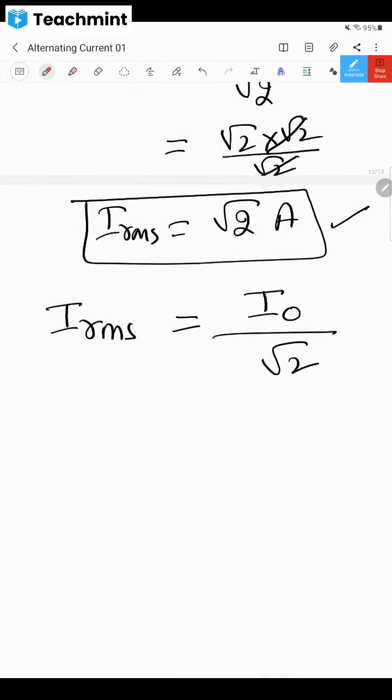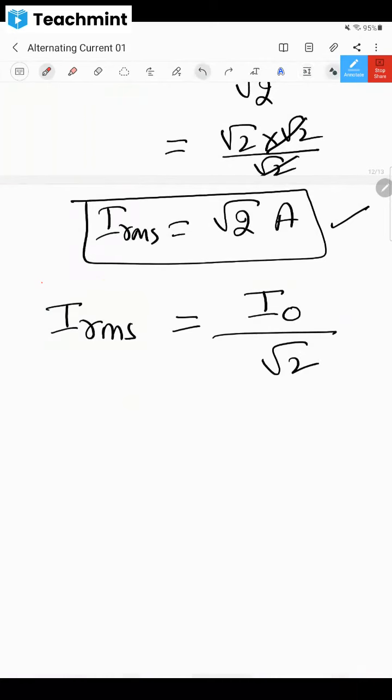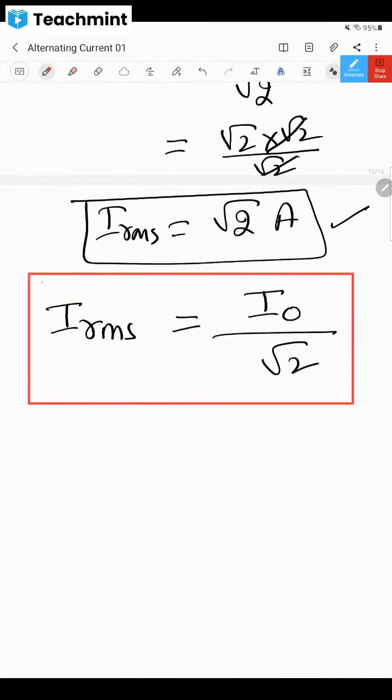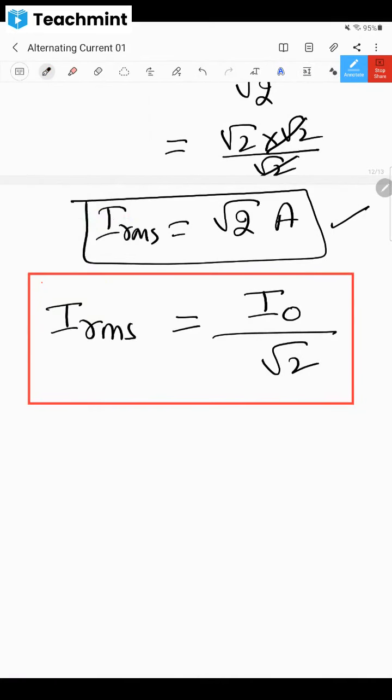Just give me a minute. Okay, this is the formula. Will you remember this formula, dear children? Please tell me. You have to remember this. Why are you not responding?